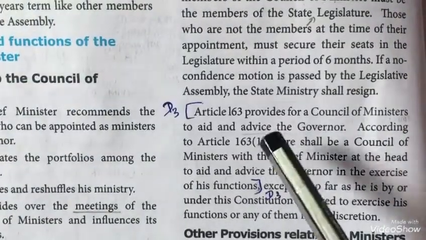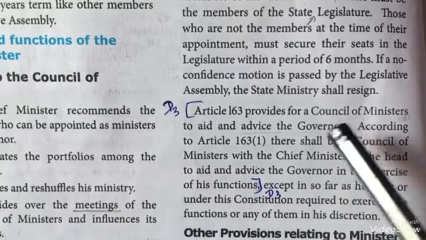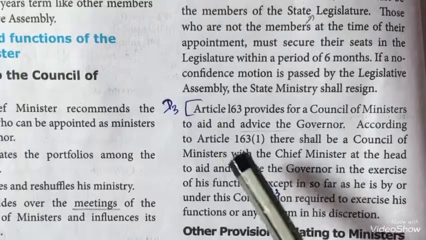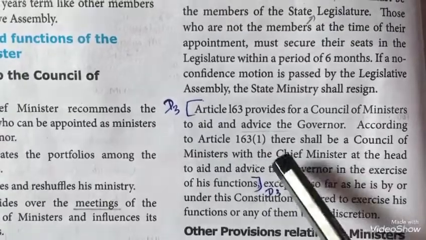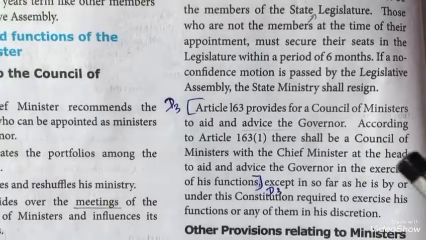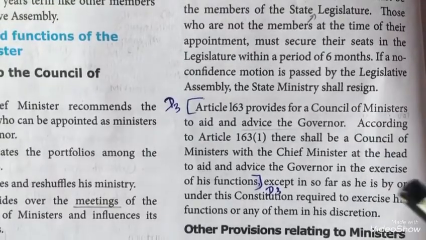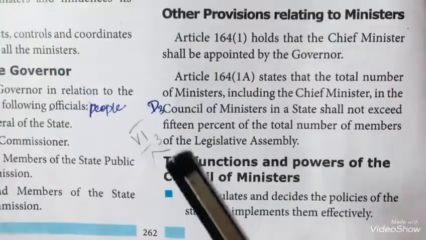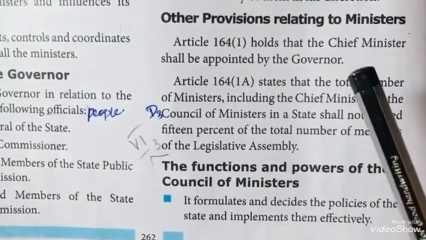So, according to Article 163, the Council of Ministers can give advice to the Governor. According to Article 163(1), the Council of Ministers is headed by the Chief Minister. They can give advice in relation to the functions of the Governor. Other provisions relating to ministers.